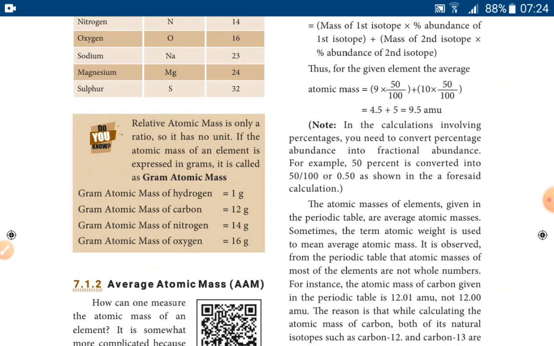For example, the atomic mass of hydrogen is 1, and its gram atomic mass is 1 gram. The atomic mass of carbon is 12, but its gram atomic mass is 12 gram. The atomic mass of nitrogen is 14, but its gram atomic mass is 14 gram. The atomic mass of oxygen is 16, and its gram atomic mass is 16 gram.